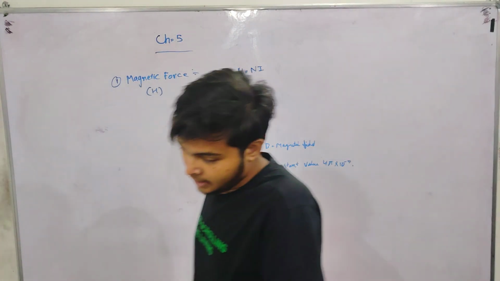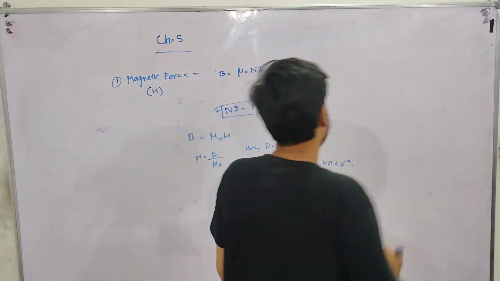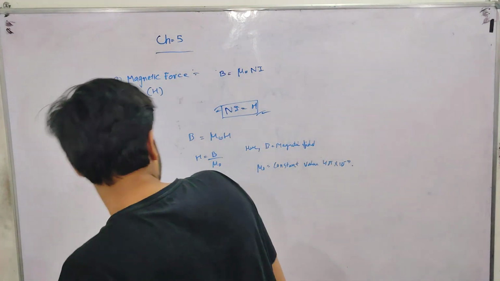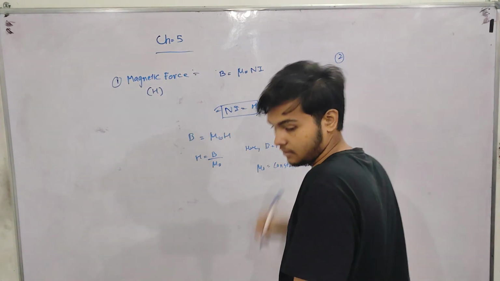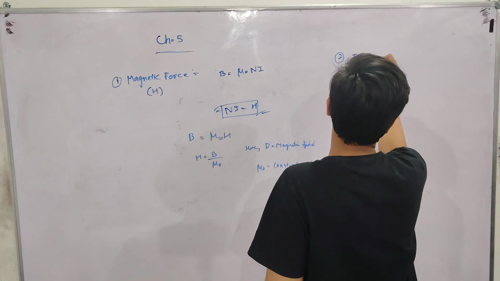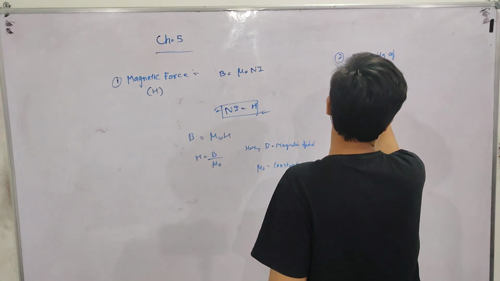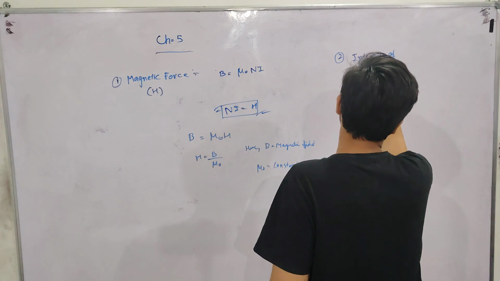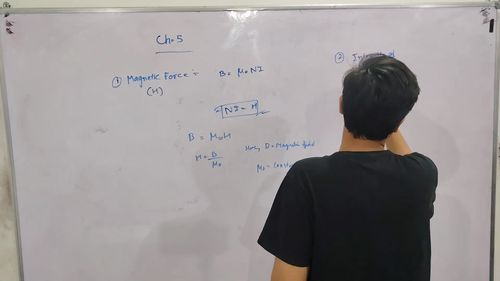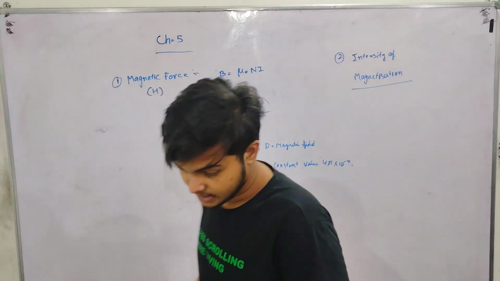Now the other one, intensity of magnetization.